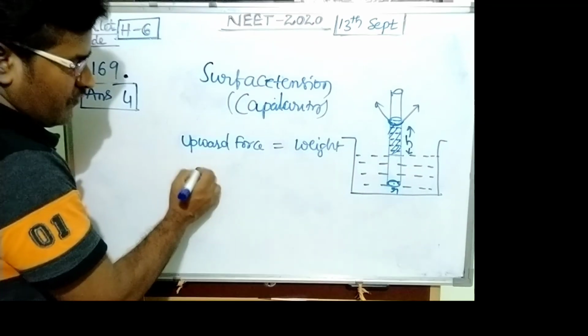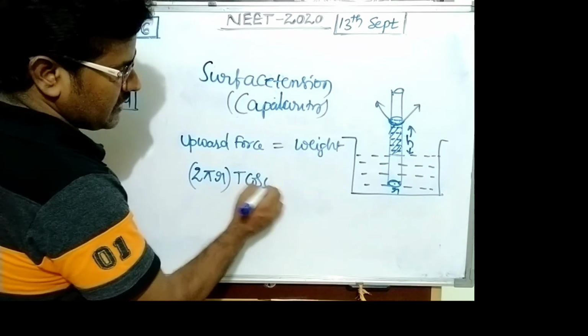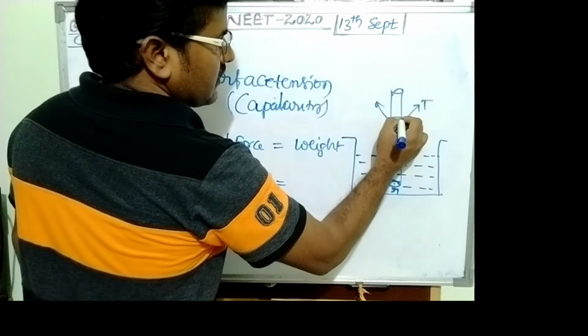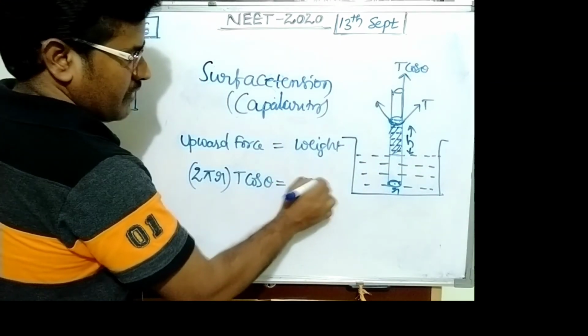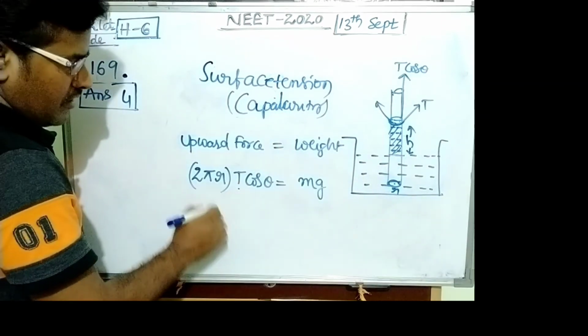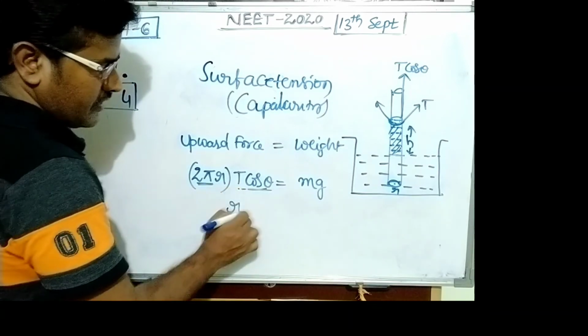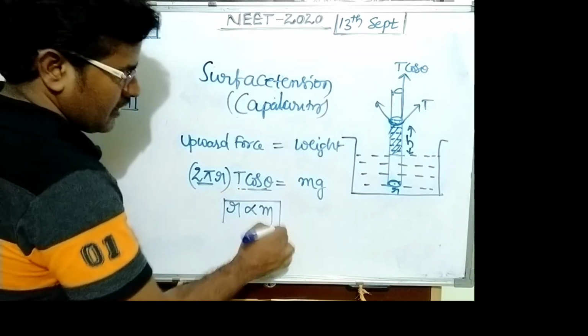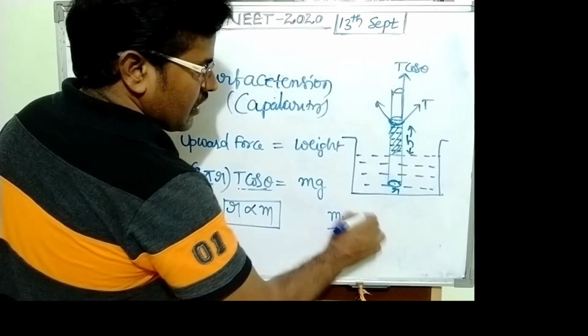Upward force is 2 pi r, the circumference, into T cos theta. This is T, this direction it is T cos theta. This equals mg, where T is constant, 2 pi constant, cos theta constant, so r is proportional to m. Then m1 upon m2 equals r1 upon r2.